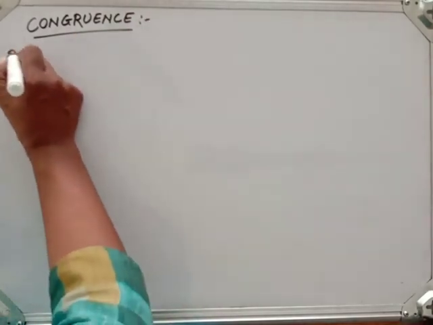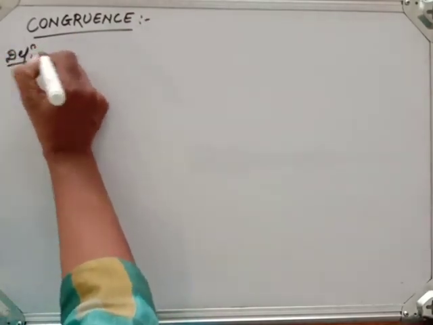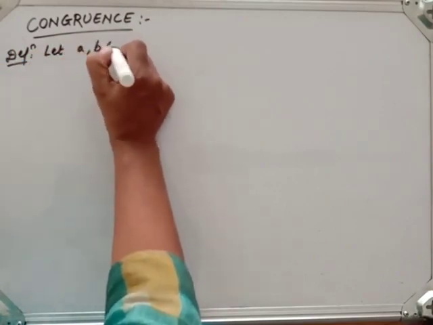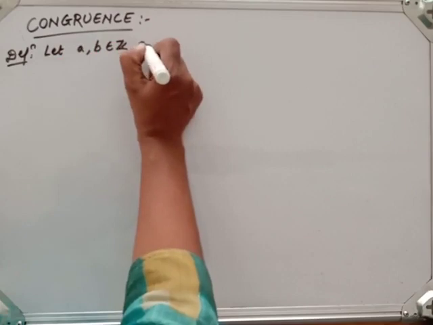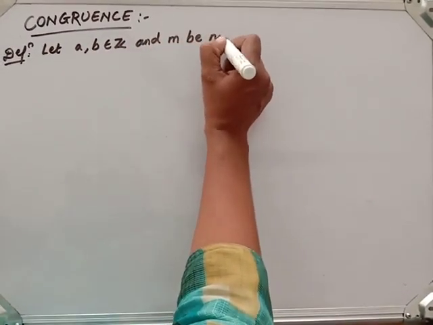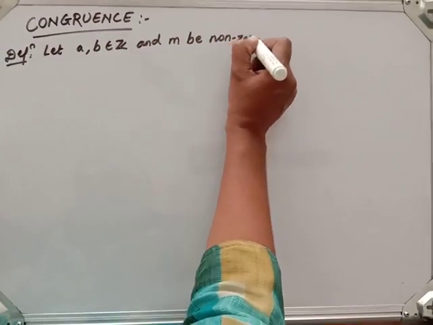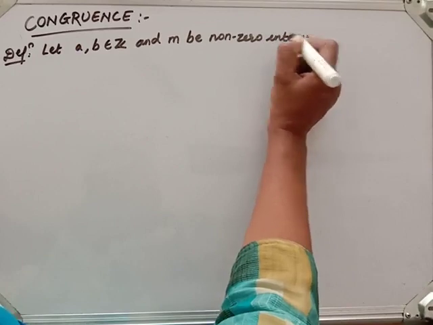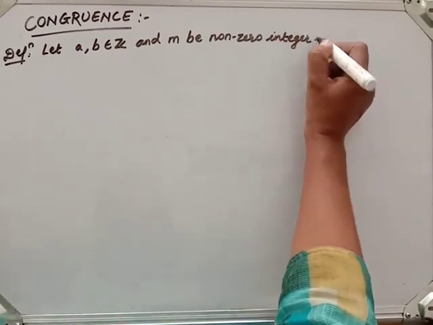Now the definition says, let a, b be integers, and m a non-zero integer.